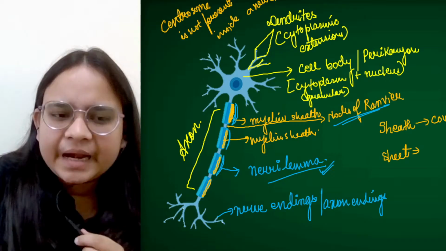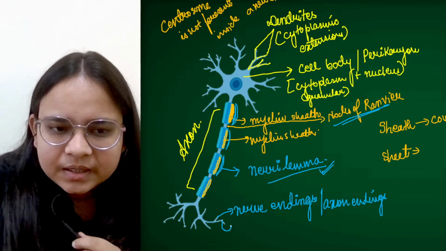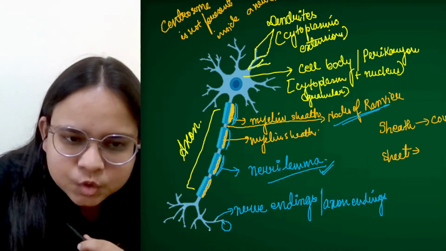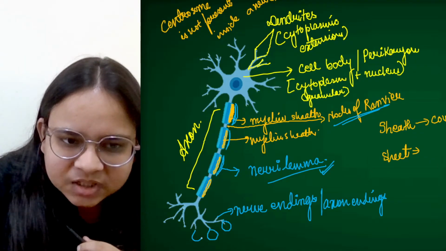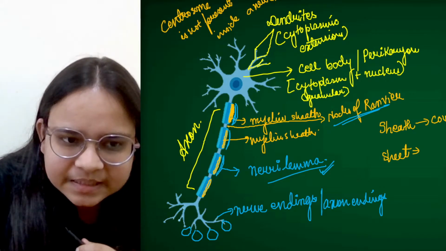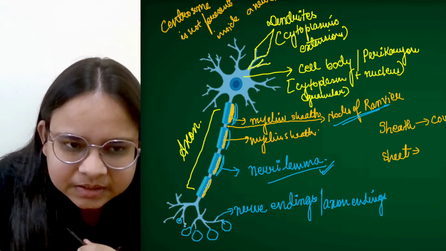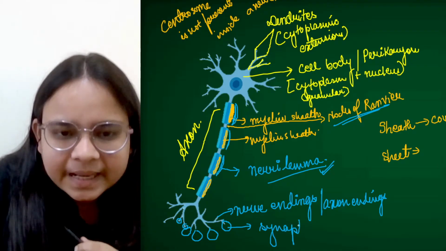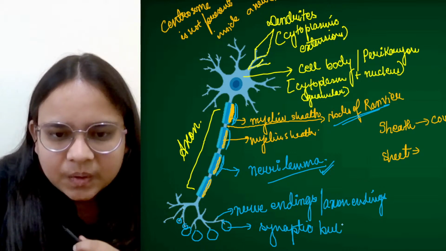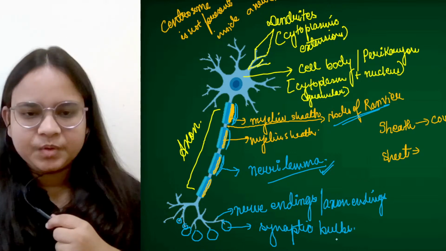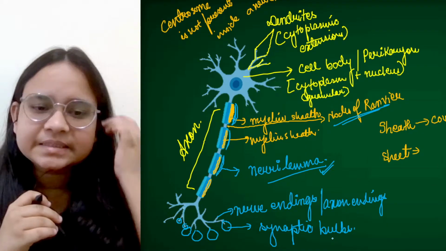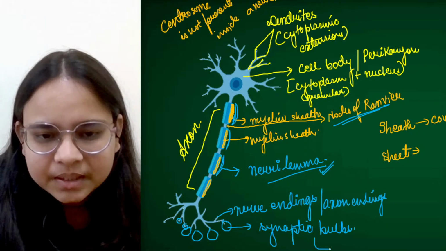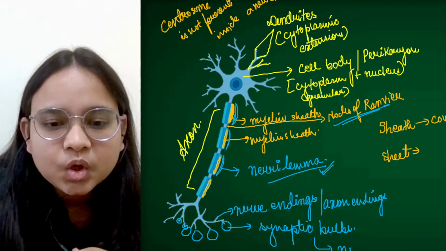Now these axon endings are a little bit swollen. Again, the picture is not that prominent, so I'm drawing it for you. The axon endings have swollen ends like this. You can see the swollen ends here. These are called synaptic bulbs. Now what happens inside these synaptic bulbs? There are some chemicals that we call neurotransmitters.